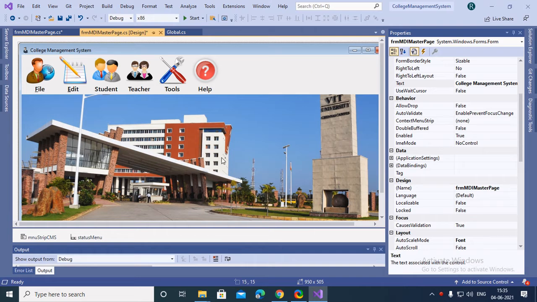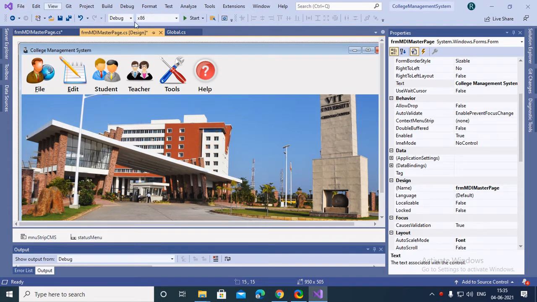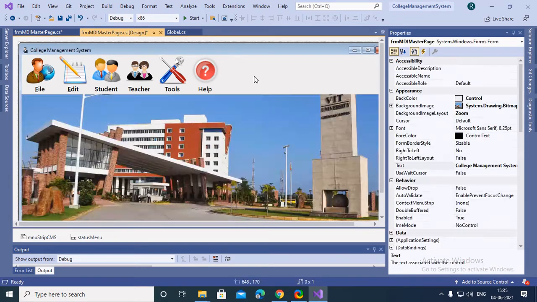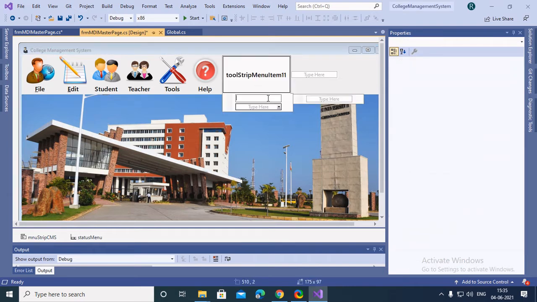Like you have seen in any taskbar, like you can see here, File. If I click File, then these options are there: new, open, edit, view. Basically that's the same thing here. You can add options here. To give you a demo, I'll show you by adding an item. If I click here, I can add a menu item, and these are the options.